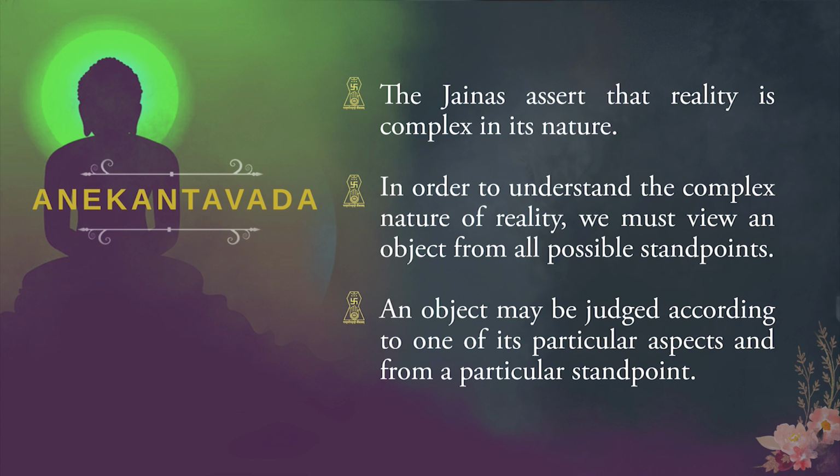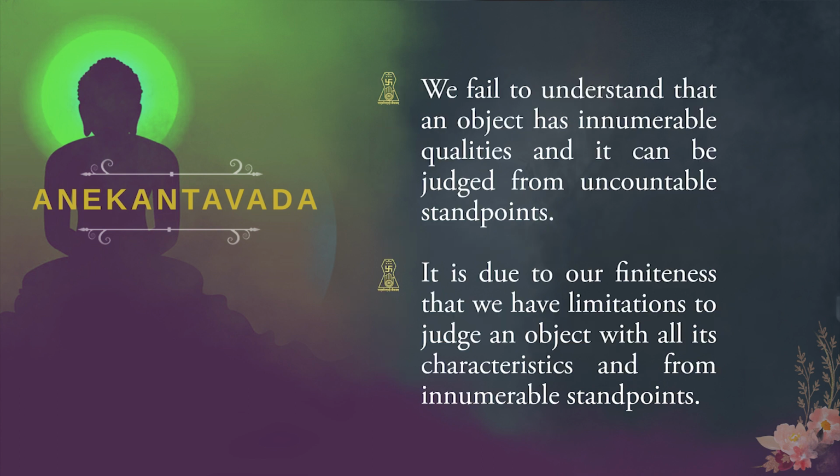from all positive standpoints. An object may be judged according to one of its particular aspects and from a particular standpoint. Now, if we fail to understand that an object has innumerable qualities and can be judged from uncountable standpoints, it is due to our finiteness that we have limitations in judging an object with all its characteristics and from innumerable standpoints.